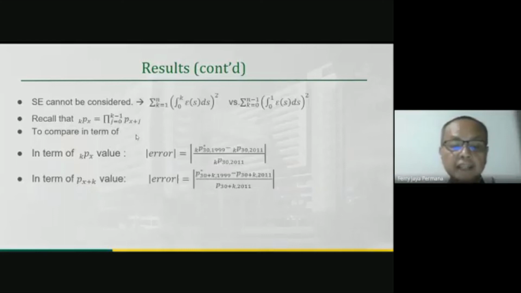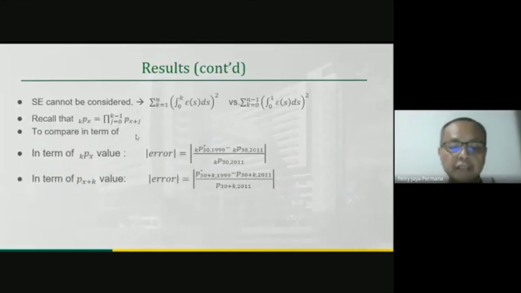And vice versa, if we have kPx star obtained from kPx fitting, then we can also obtain Px plus k star. So now we have the same differences: kPx star from kPx fitting and from Px plus k fitting, and Px plus k star from kPx fitting and from Px plus k fitting. Next, we compare absolute error to measure the discrepancy between the approximation value and exact value.